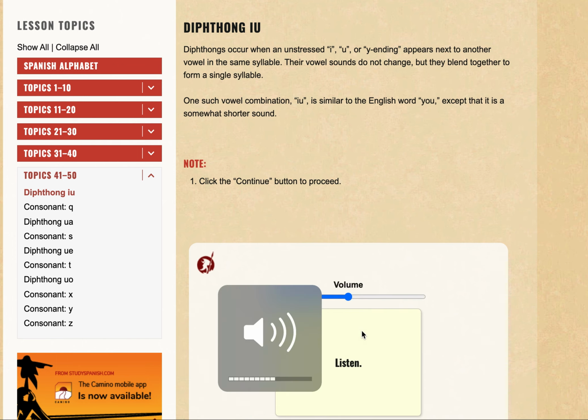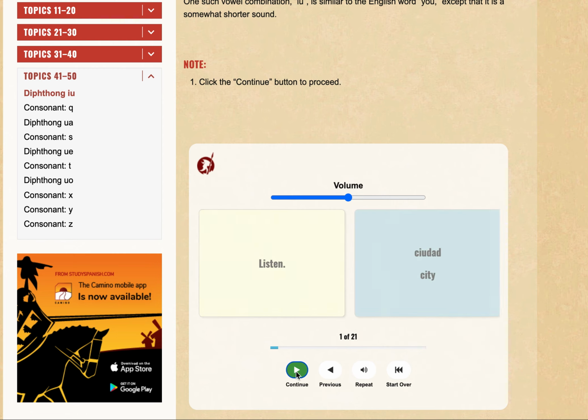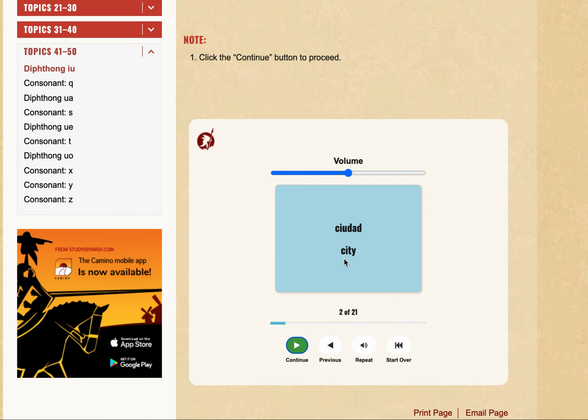Listen to the following words. They all contain the IU diphthong. Ciudad. Alright, so I and U, right? So this is ciudad. It's pronounced like U, right? So ciudad, city. Ciudadano, citizen.